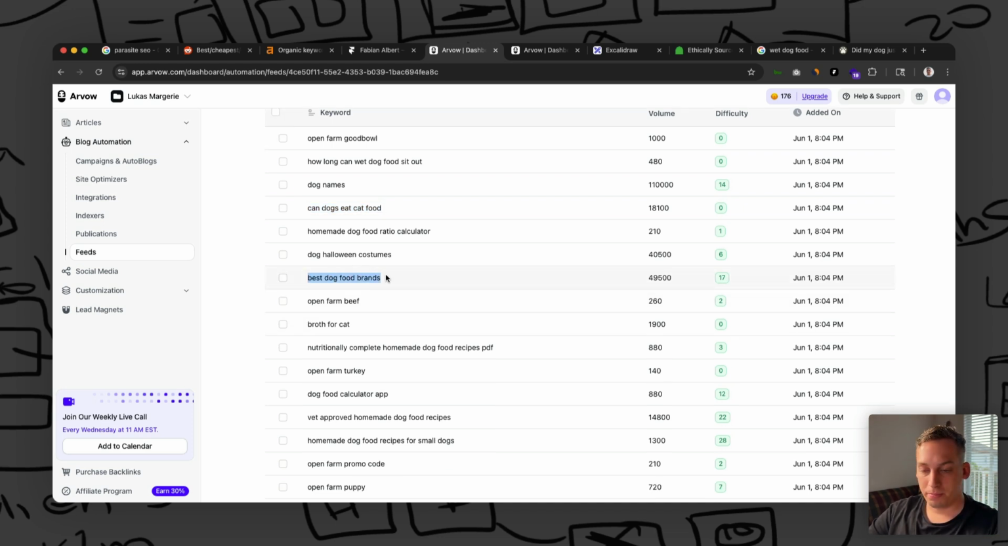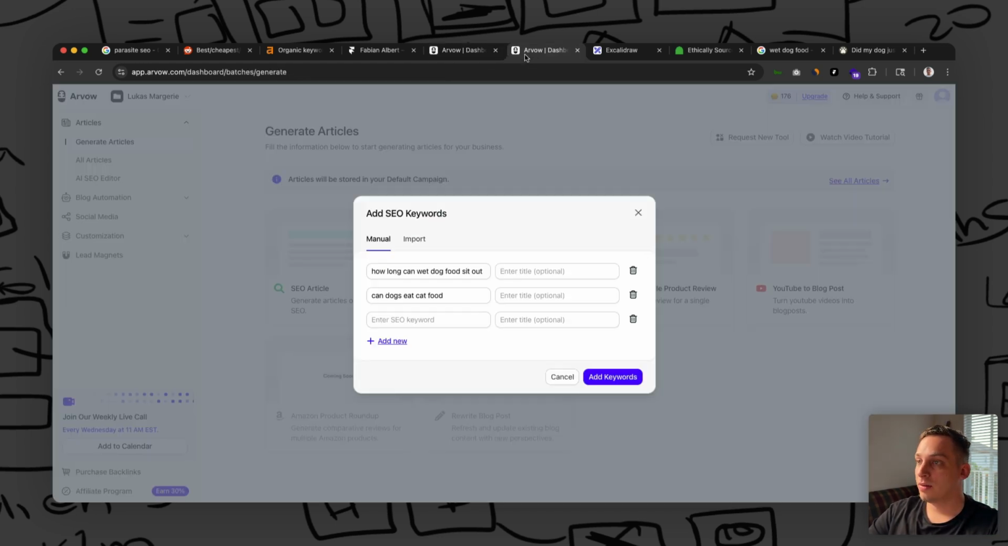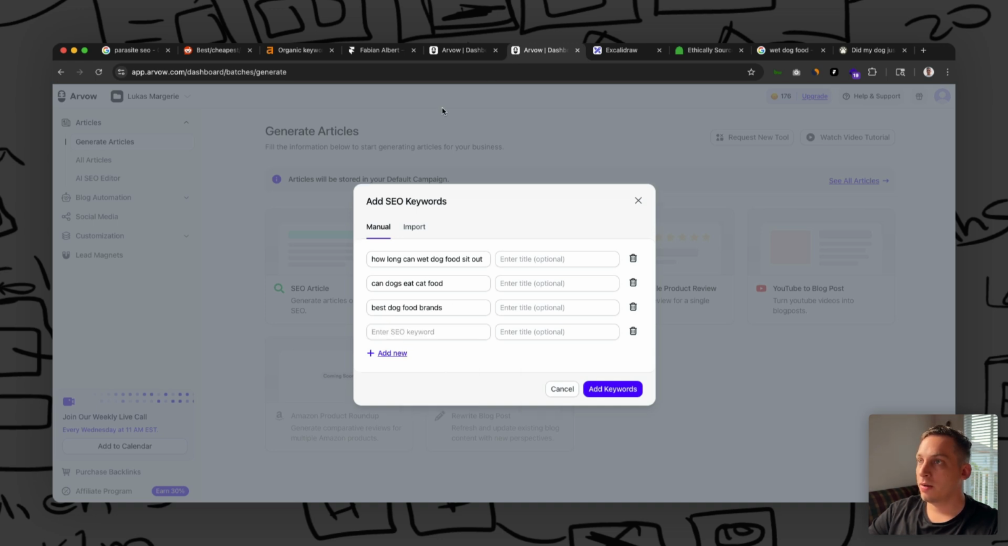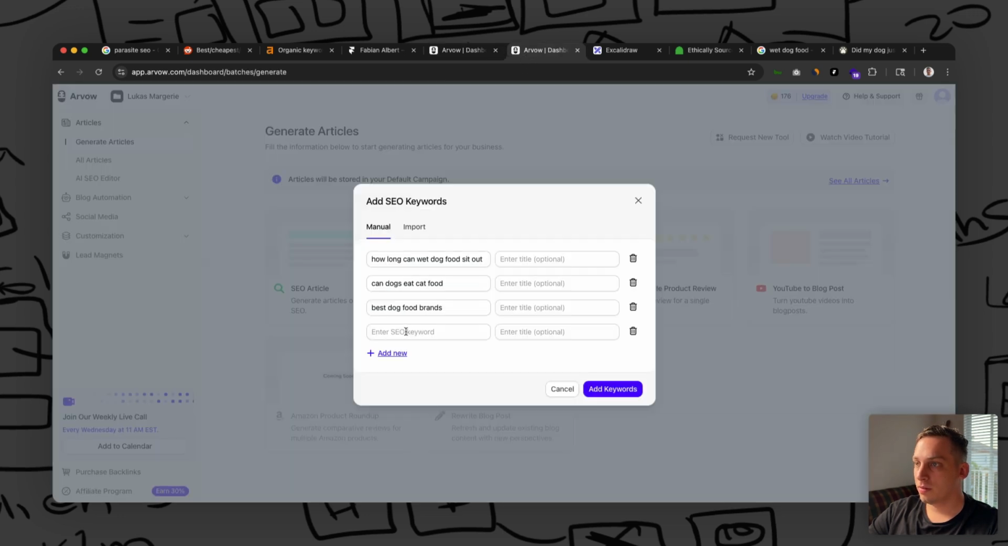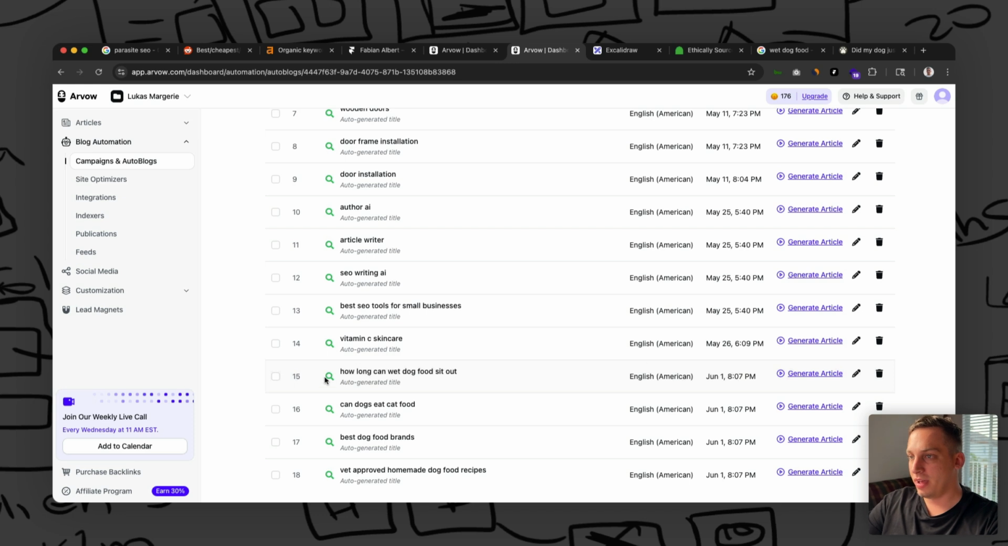We also have like best dog food brands, right? We can put that here. And let's just choose another one. Vet approved homemade dog food recipes. Sounds interesting. Add keywords. And as you can see, I've added 4 different keywords down here. And now what we can do is we can automatically generate an article without even touching anything, or we can go into these advanced settings.